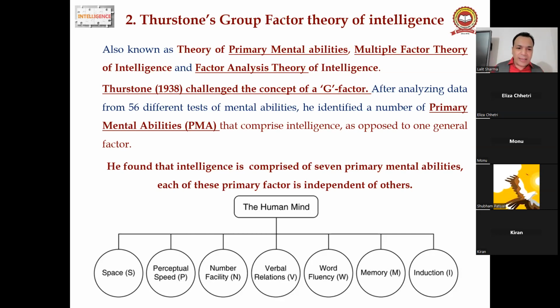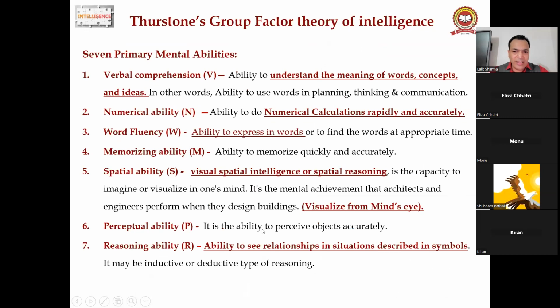So these are the 7 factors, guys. You can see on the screen. This is the human mind, and intelligence includes the 7 factors: spatial factor, perceptual factor, number factor, verbal, word fluency, memory, and induction. We will discuss every one of the 7 in the next slide. It is very easy.